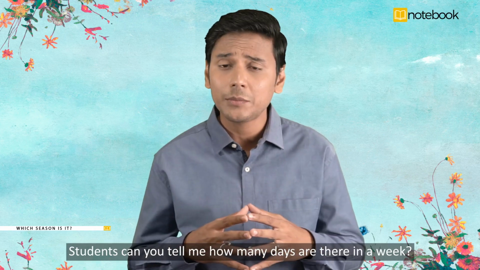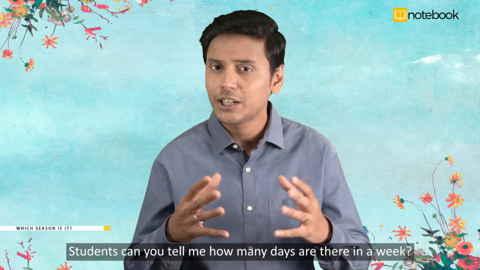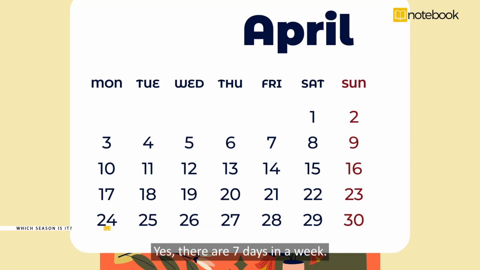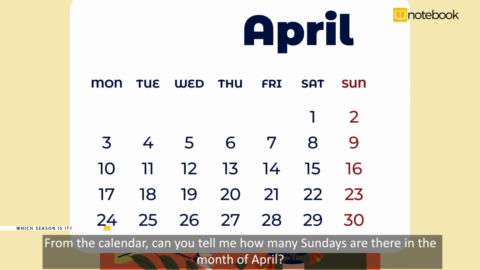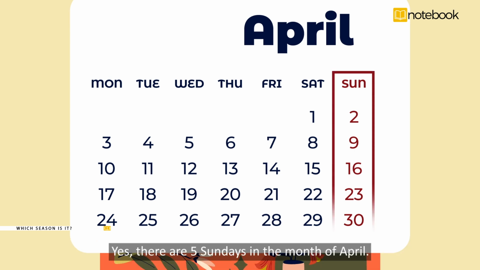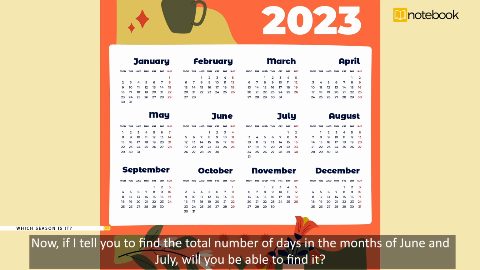Students, can you tell me how many days are there in a week? Yes, there are 7 days in a week. From the calendar, can you tell me how many Sundays are there in the month of April? Yes, there are 5 Sundays in the month of April. Now, if I tell you to find the total number of days in the months of June and July, will you be able to find?